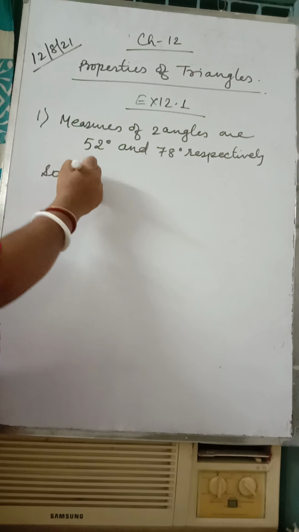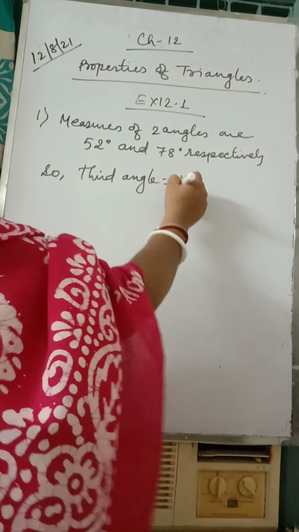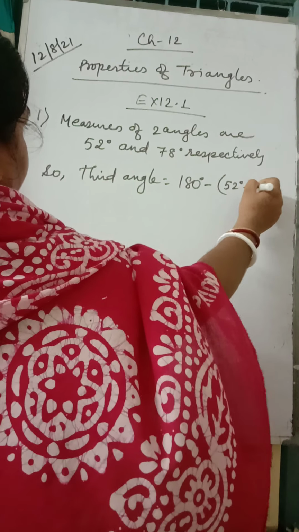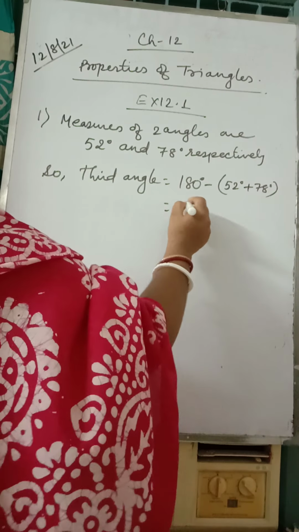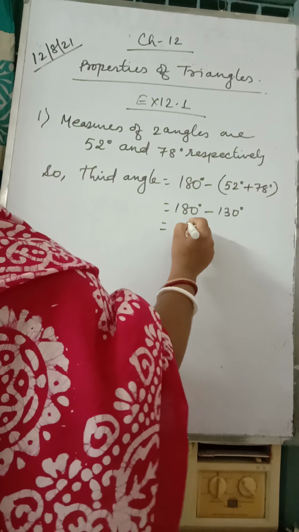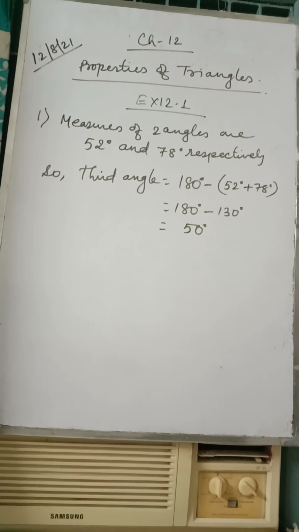So the third angle would be 180 degrees minus 52 degrees plus 78 degrees. That is 180 degrees minus 130 degrees, so 50 degrees is the third angle. This is question number 1.